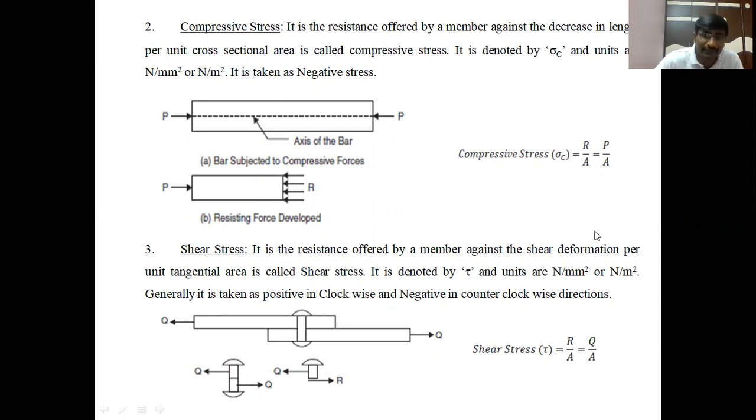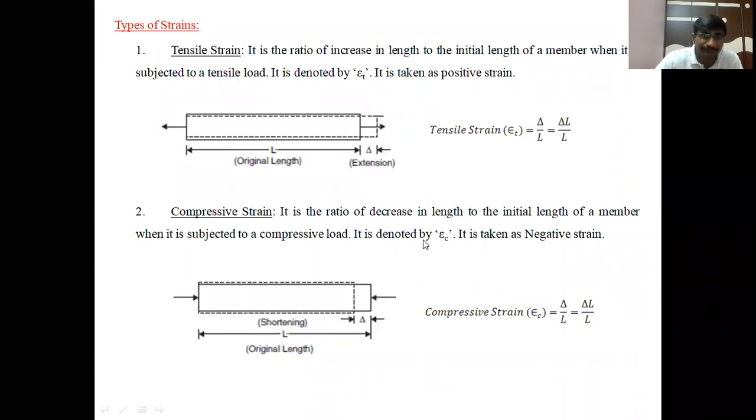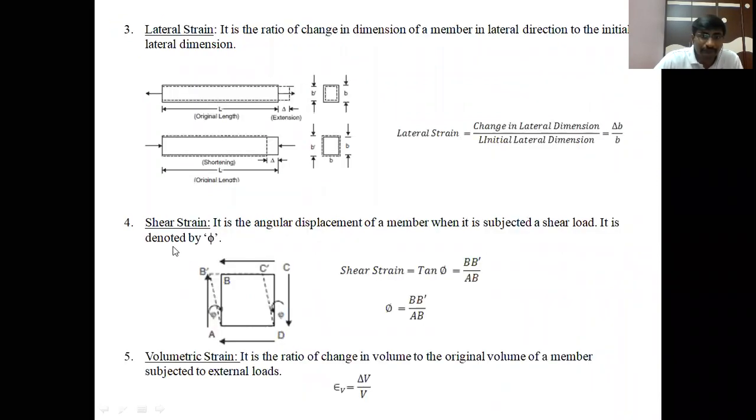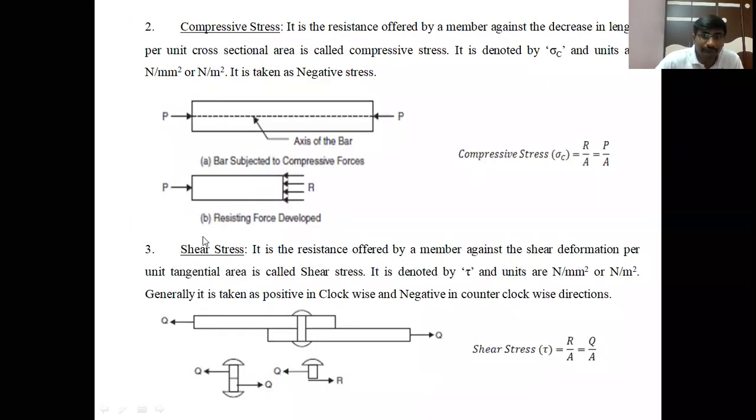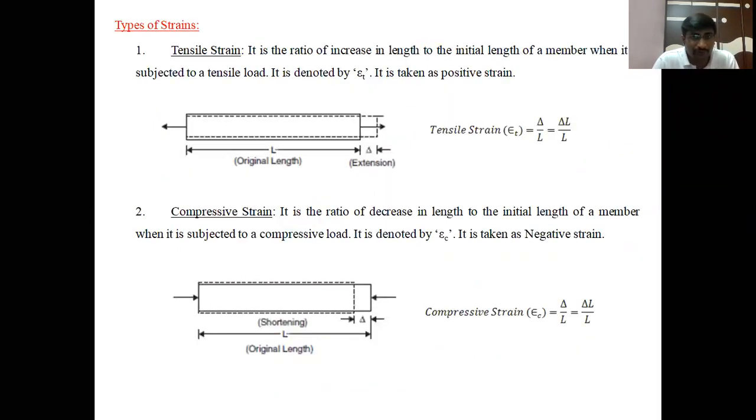Newtons per mm square is also called megapascals. Newtons per meter square is Pascal. Clear?